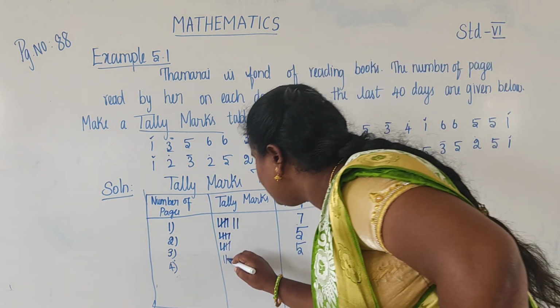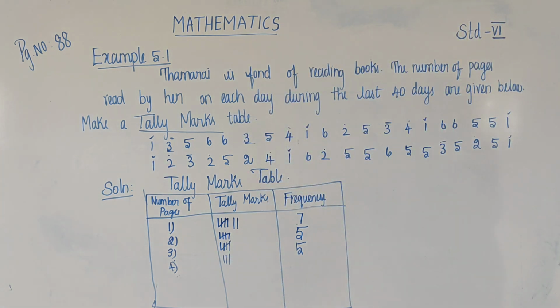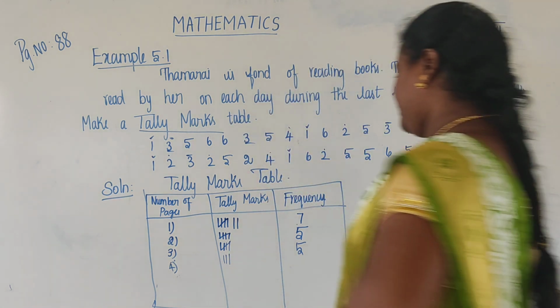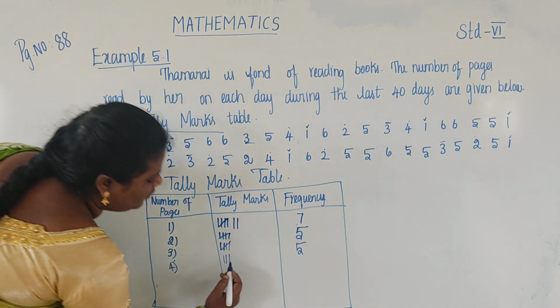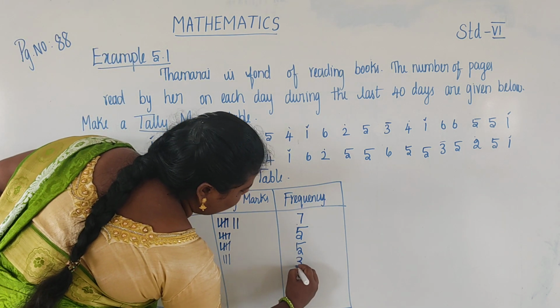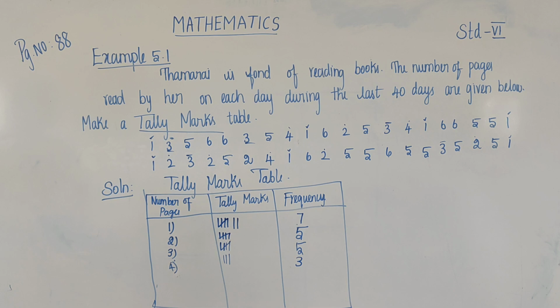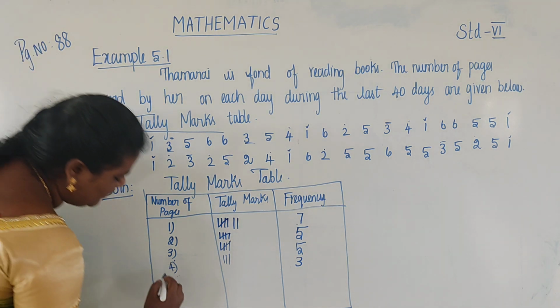So how many tally marks are there? 3. So the frequency is 3.